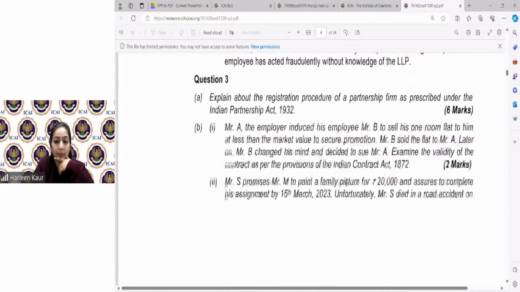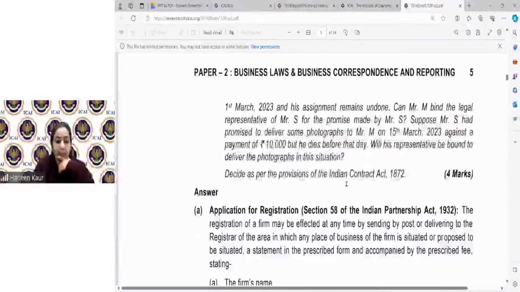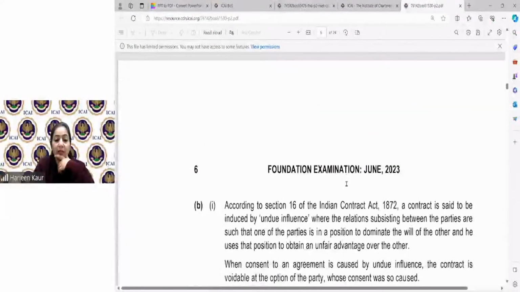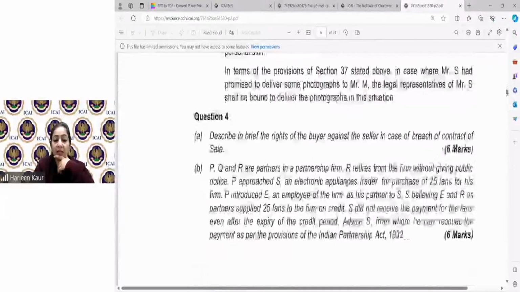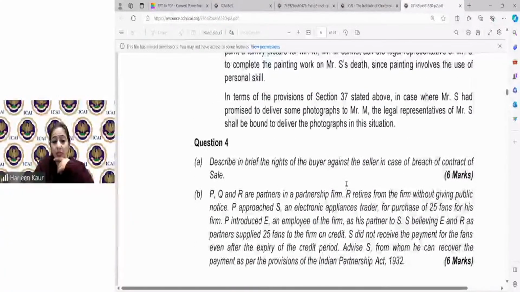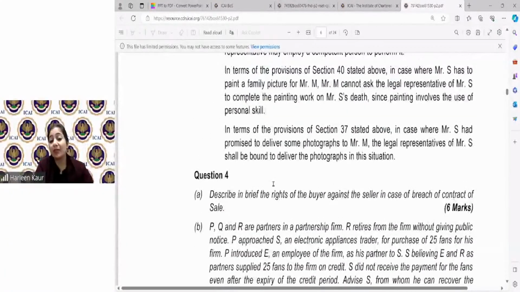Let us read that question also, from June 2023. For Indian partnership, Indian contract, unless and until you have revised, please don't check the questions. Now, a straight question has come, children. You were asking me, ma'am, a straight question. A 6 mark straight question. What are the rights of the buyer against the seller in case of breach of contract?